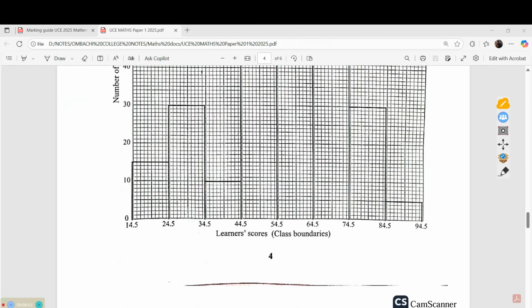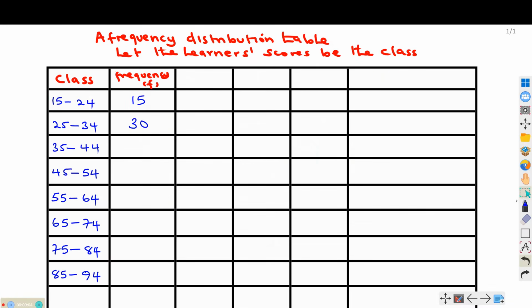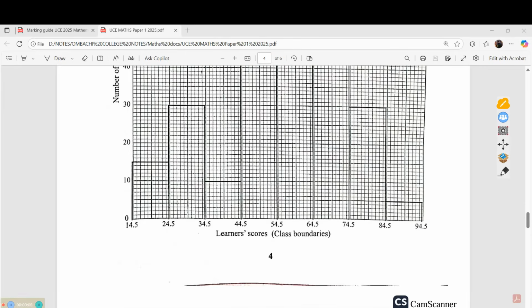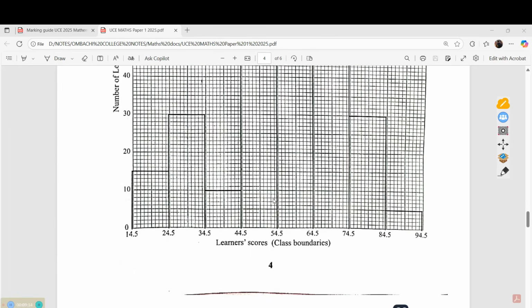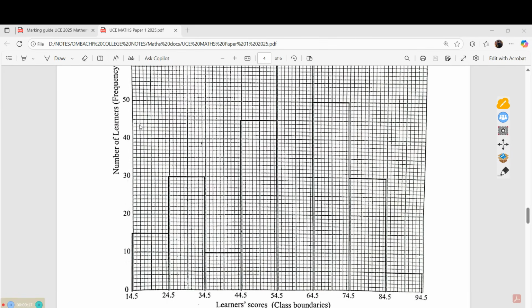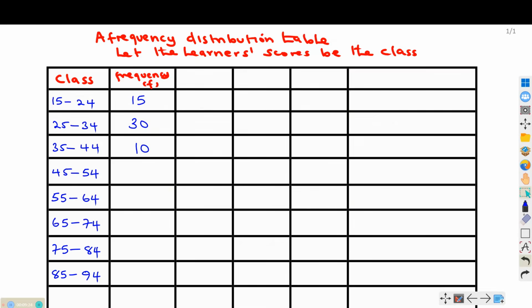So next, from the same graph, we have 34.5 to 44.5. This is corresponding to 10. So we shall have the next one as 10. Next we shall have the next class. This is 44.5 to 54.5. It is corresponding to, this one here is 45. So it is corresponding to 45.